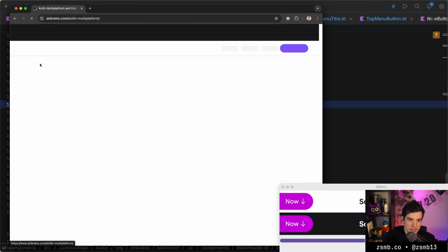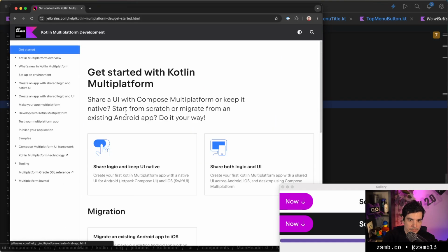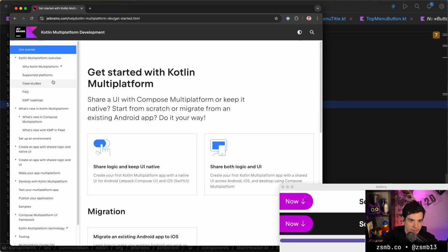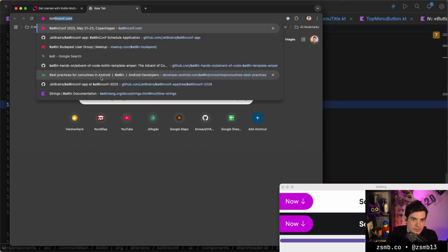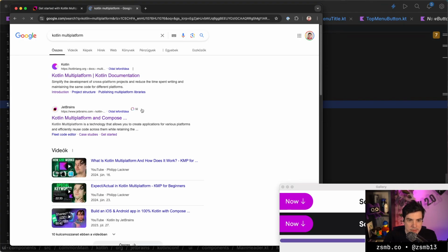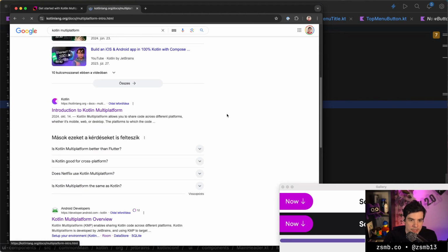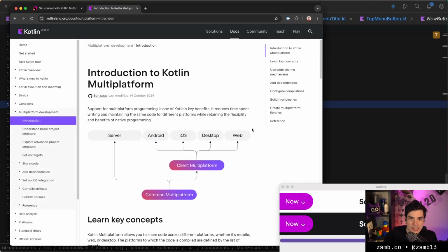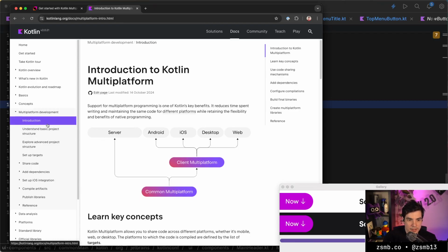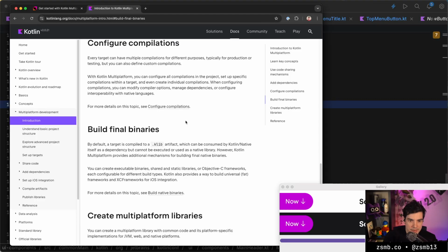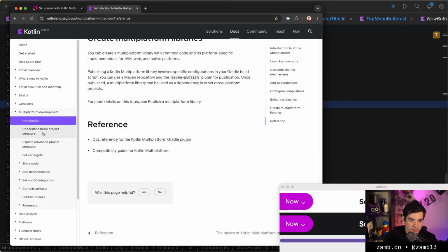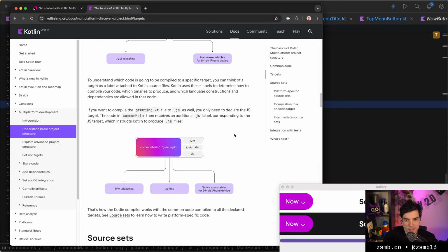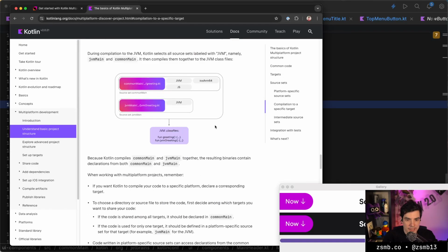Or if you go to, that's going in a circle. I'm not sure what the navigation loop is between those two things, but if you go to the Kotlin docs, then you can have the more theoretical path if you prefer learning that way. So there you can grab the introduction of KMP, and then it explains all the source sets and configuration, and then there's project structure with nice illustrations and how the code is organized.